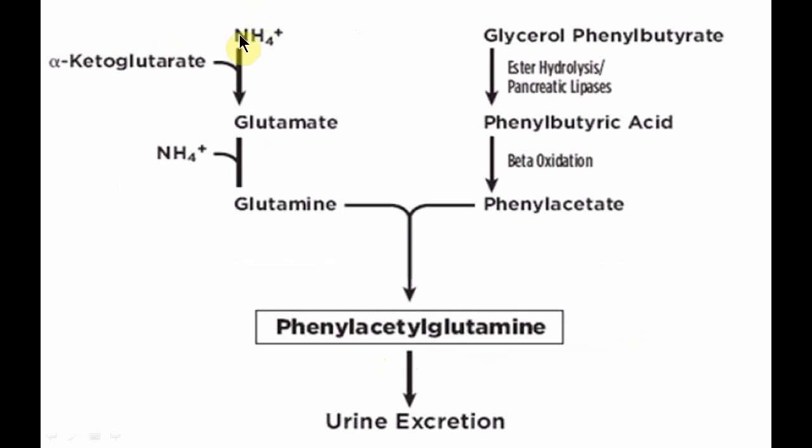Here you can see high ammonia is trapped into glutamine, so the glutamine level is increased. Glycerol phenyl butyrate, the ester, is hydrolyzed to form phenyl butyric acid, which undergoes beta oxidation to form phenyl acetate, and phenyl acetate combines with glutamine to form phenyl acetylglutamine, which is further excreted in the urine. So this is how glycerol phenyl butyrate, if we provide it in the diet, helps to get rid of the excess ammonia level.